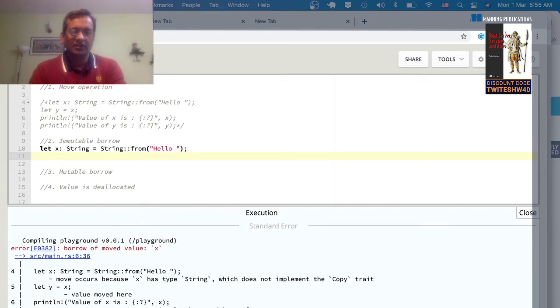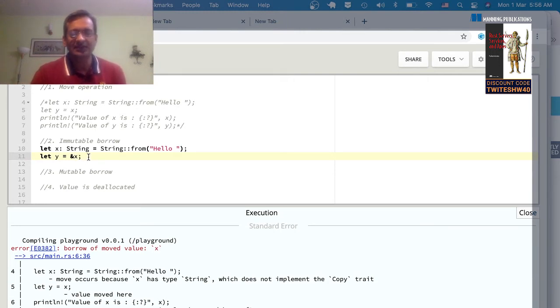Right. So now let's create a variable y, and this time y is going to borrow the value of x. So it's unlike the previous case where we moved the value. You see this ampersand. The ampersand represents a reference to a value. It's kind of like pointers in C++, but it's not the same.